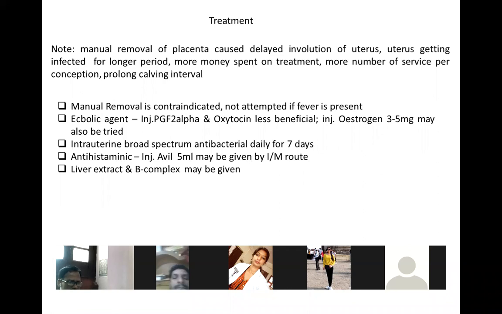Ecbolic agents have also been tried. PGF2 alpha and oxytocin are less beneficial. Even estrogen has been used for removing of the placenta. Intrauterine broad spectrum antibiotics should be given daily for 7 days. If you are giving any bolus, Kleenex bolus, 4 bolus daily for 7 days, there will not be any metritis